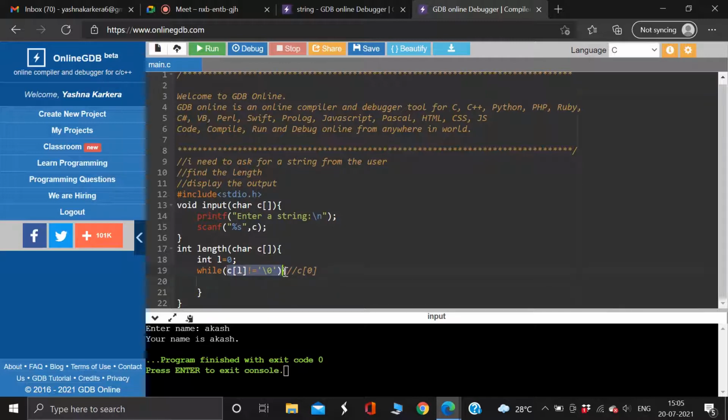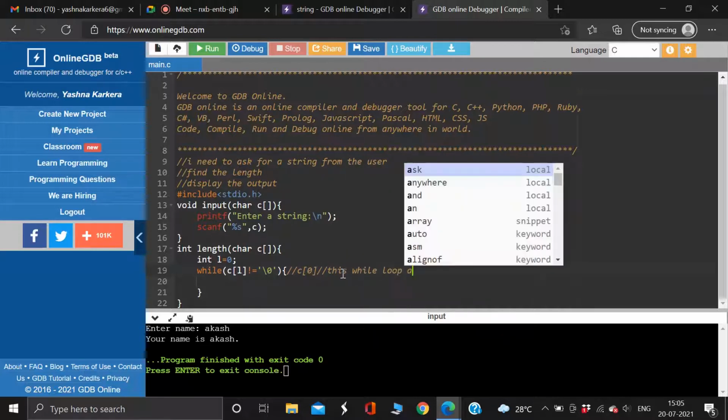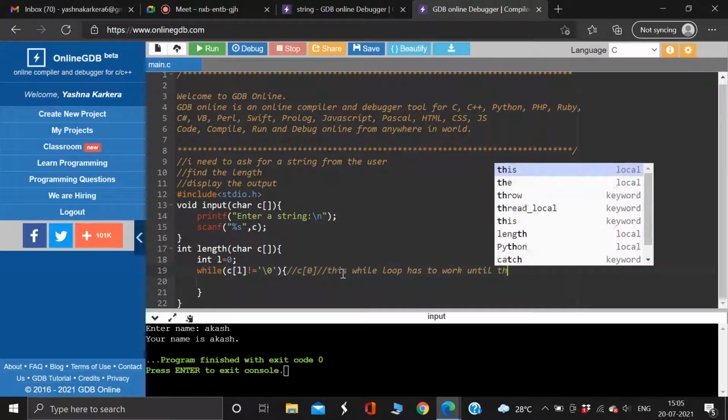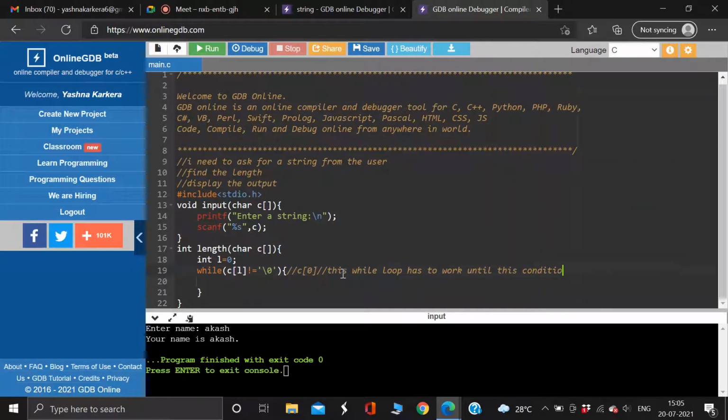Once this condition evaluates to false, it will stop working. I'll write here: this while loop has to work until this condition remains true. Is this part clear to you all?